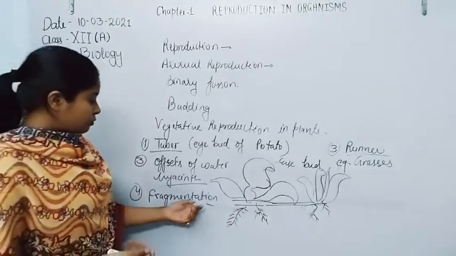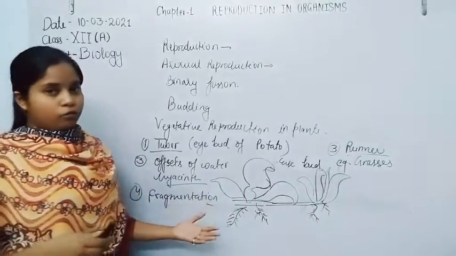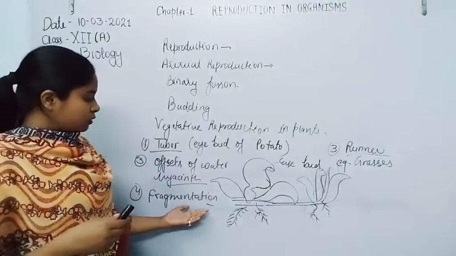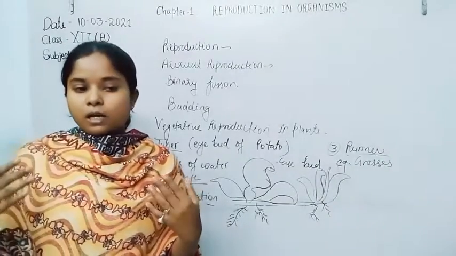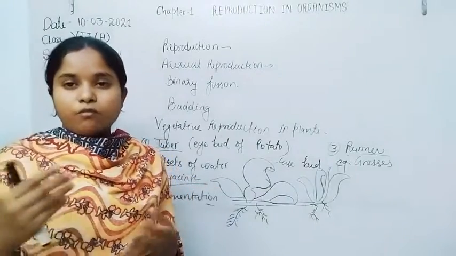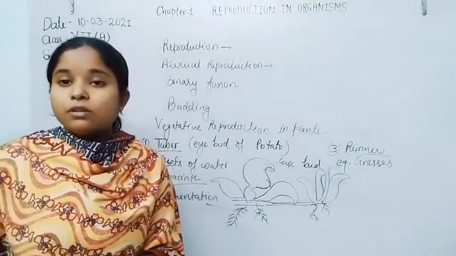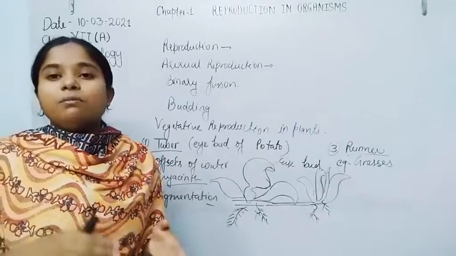So from any other part of the plant, some plants or the stem or leaf of plants are able to give rise to the young ones when they become separated.